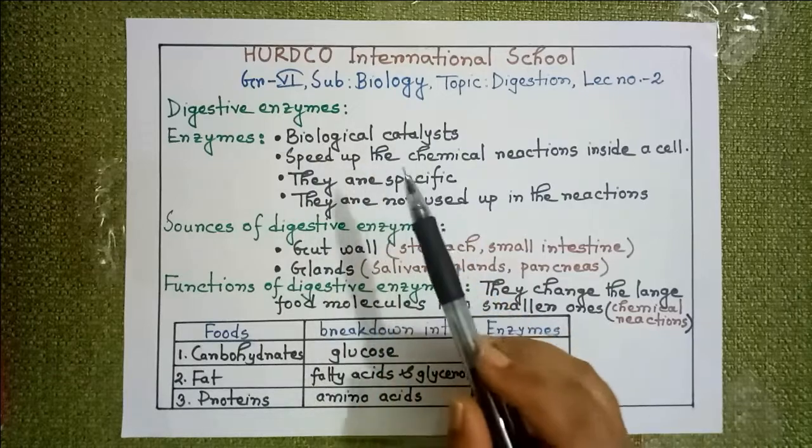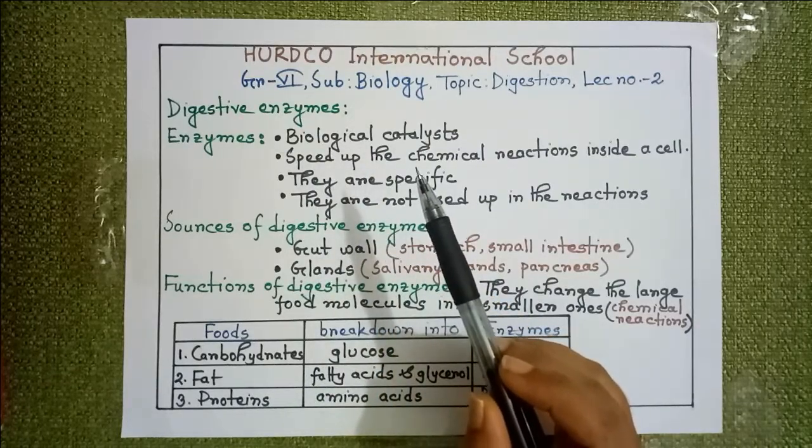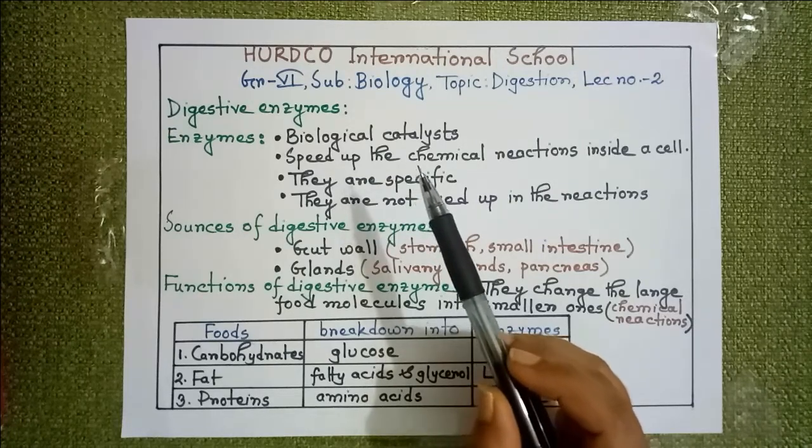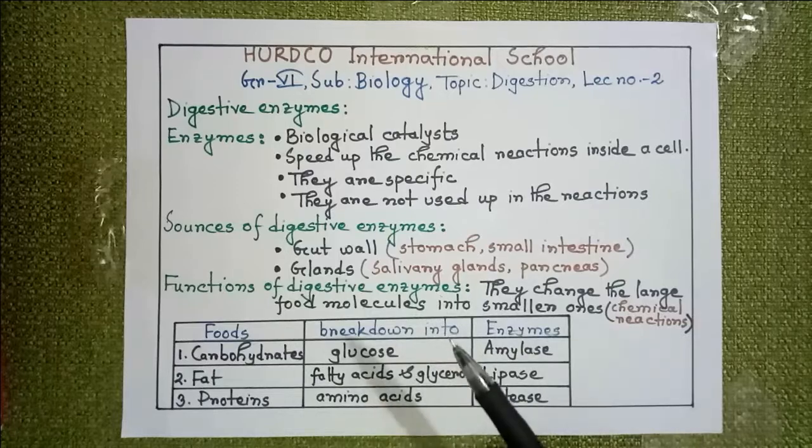As you know, digestion is the breaking down of food, and this breaking down will be done in two ways, physically and chemically. Physical digestion is done by teeth and chemical digestion is done by chemicals like the acid and the enzymes. First, let us know what enzymes are.